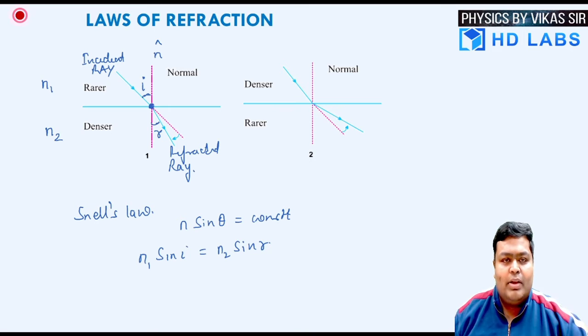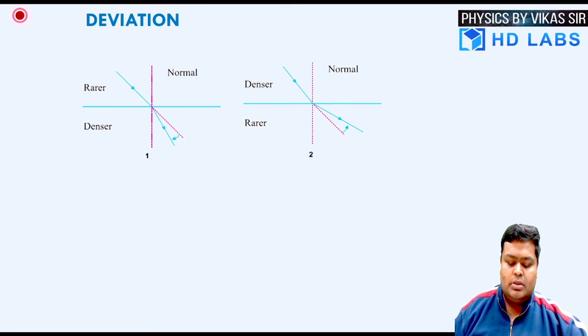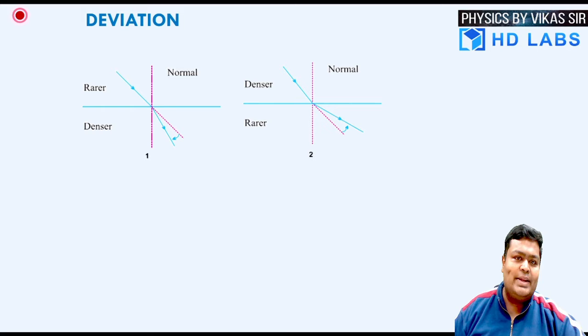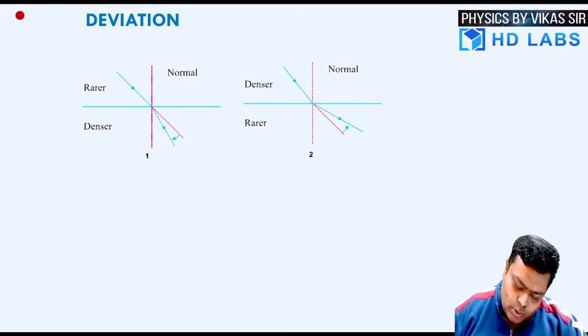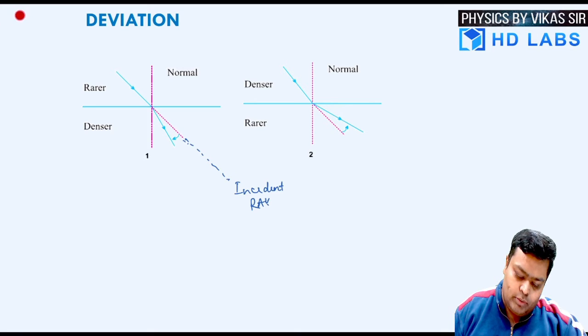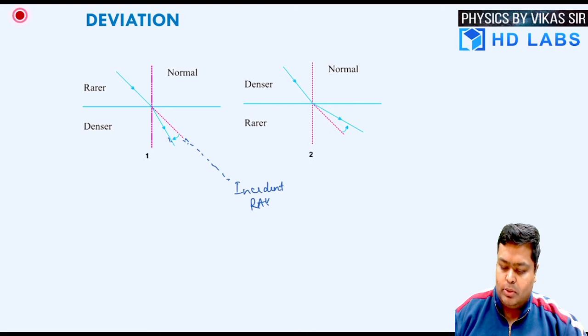Now we are well versed with the laws of refraction. So let's understand what happens to the ray of light in both cases. If the ray of light travels from rarer to denser, you can see that the light is deviating from its original path. This is the original path of the ray of light, which I can write as the incident ray. And there is a refracted ray over here, because the ray of light has deviated from its path.